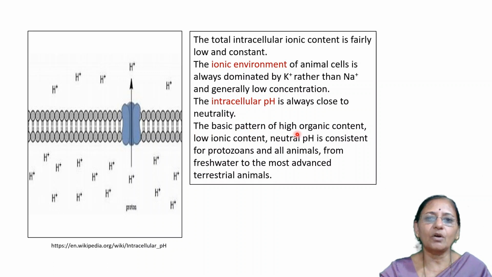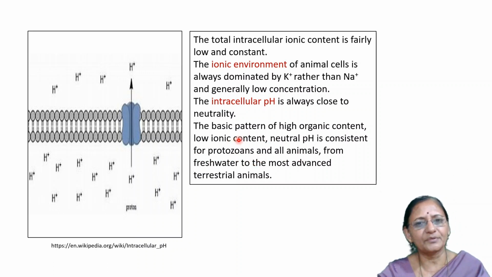The basic pattern of high organic content, low ionic content, and neutral pH is consistent for protozoans and all animals. That is the basic pattern of most cells. If you consider protozoans or even all animal cells, organic content is always high inside the cell, and there is low ionic content.